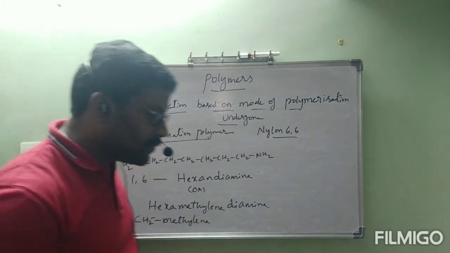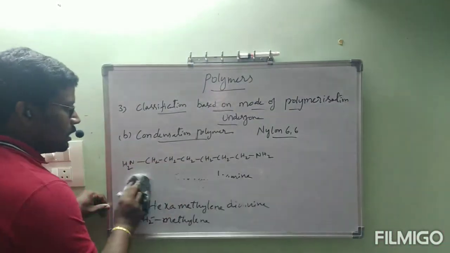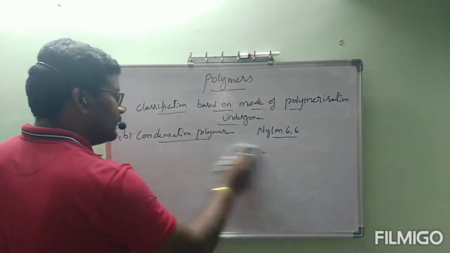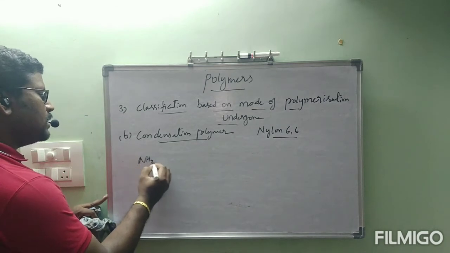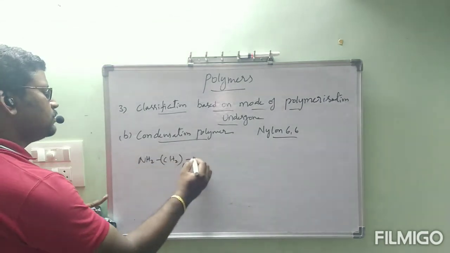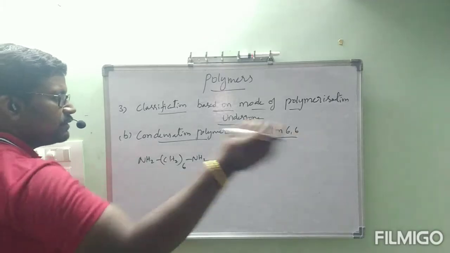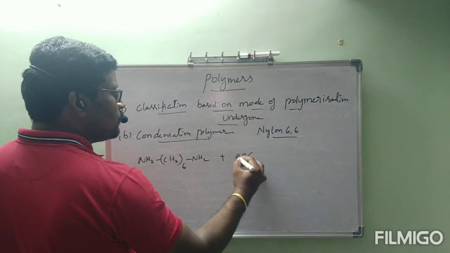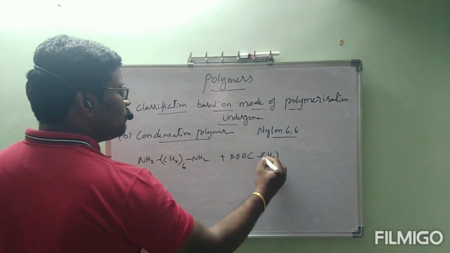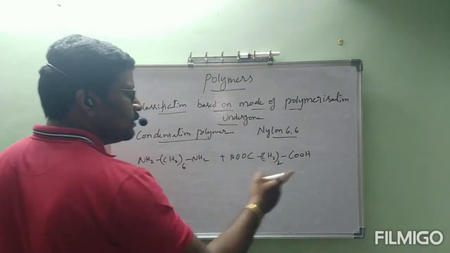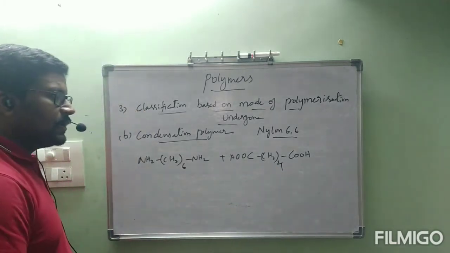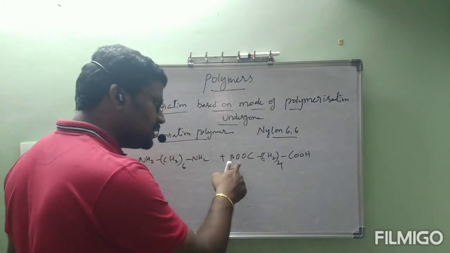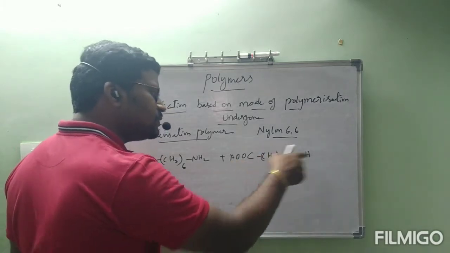Now, simply I am writing this compound in a simple way, same compound only: NH2 (CH2)6 NH2. If you see 6 like this, the chain continuation will be there. Okay, next it reacts with COOH (CH2)4 COOH. Sorry, here CH2 6. Like this we have seen CH2 4. What is the meaning here? COOH, CH2, CH2, CH2, CH2, COOH.